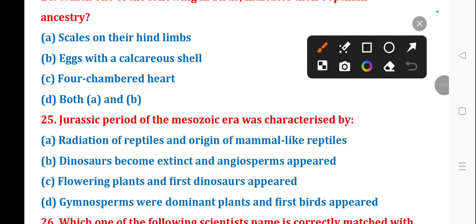Question number 25. Jurassic period of the Mesozoic era was characterized by... The correct answer is option D, gymnosperms were the dominant plants and the first birds appeared.